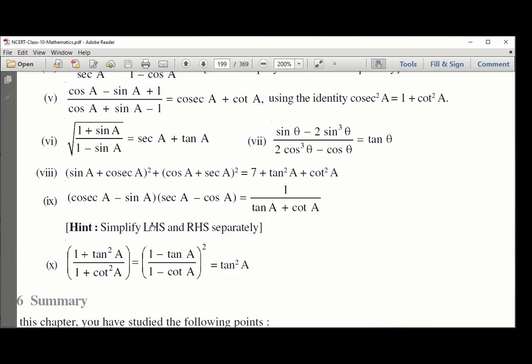When you square, you get 1 plus tan square A minus 2 tan A. And 1 plus tan square A again is an identity. Similarly, 1 plus cot square A minus 2 cot A, and again 1 plus cot square A is an identity. Substitute the identities with their respective terms and take common terms. Again it will work. So guys, it is too easy. See, trigonometry is all about applying thought to what will work. Good, Anvi?